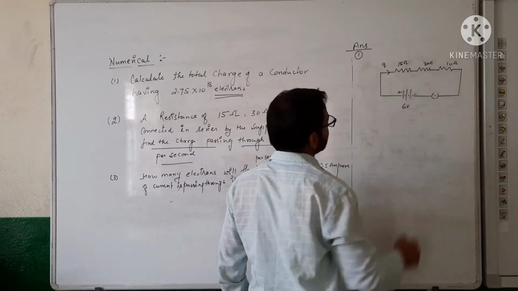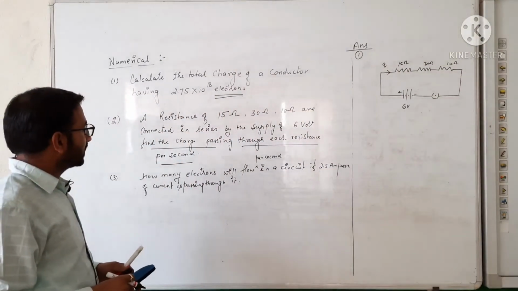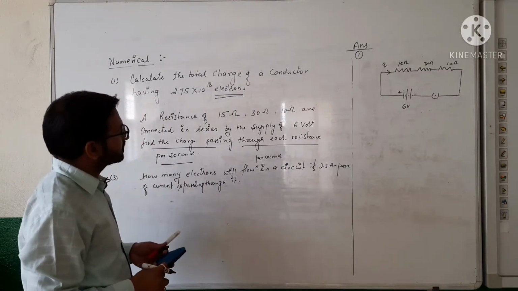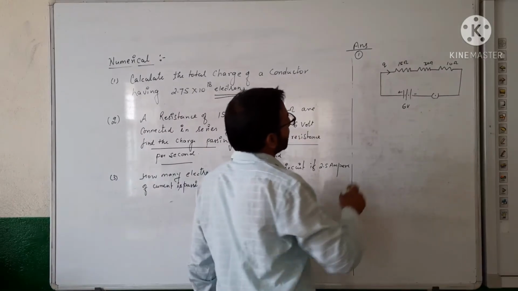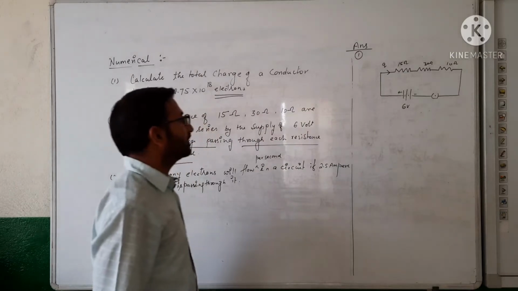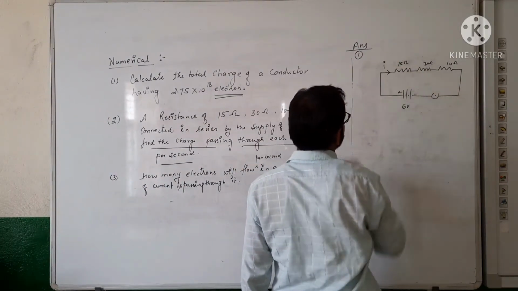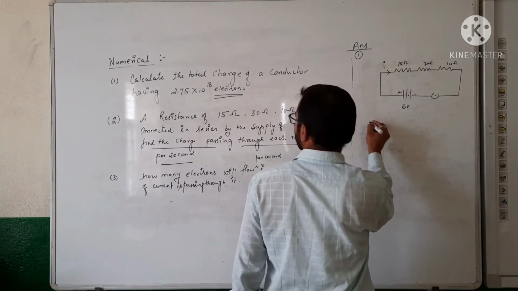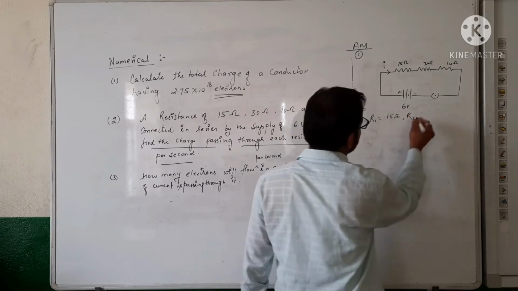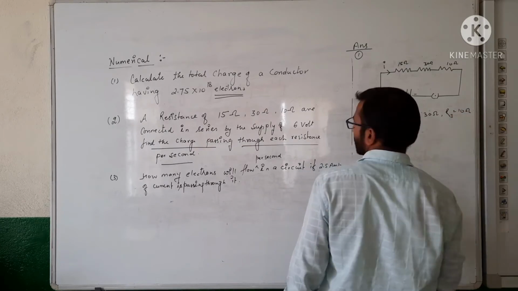How much charge are we thinking of? As we know, current is given, but we have to find the charge passing through it. We can easily calculate this value with the help of the formula I is equal to Q upon T. So first we will calculate I. Got it? We have been given R1 15 ohm, R2 30 ohm, R3 10 ohm.